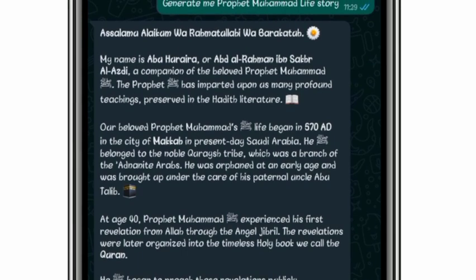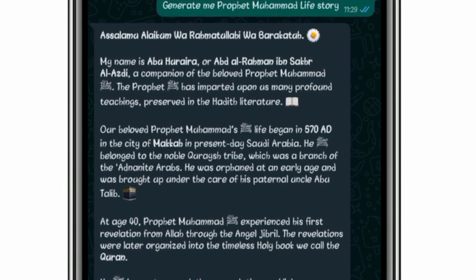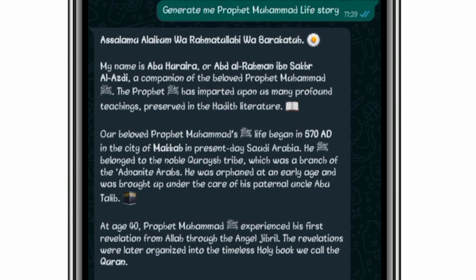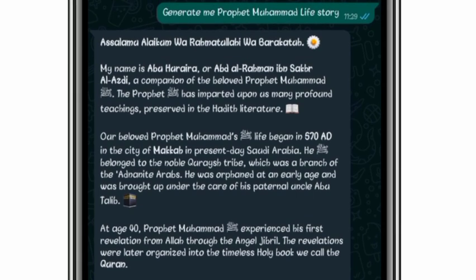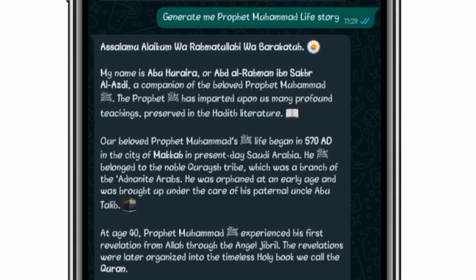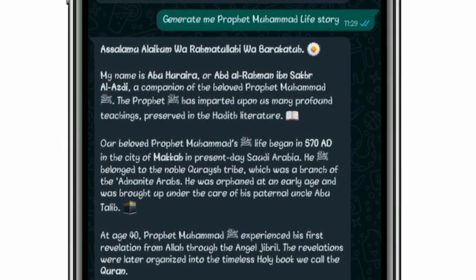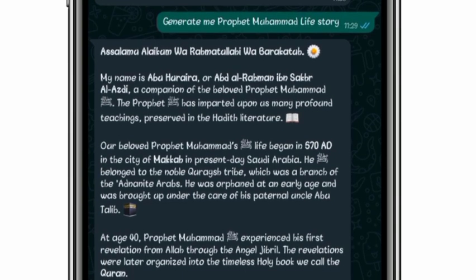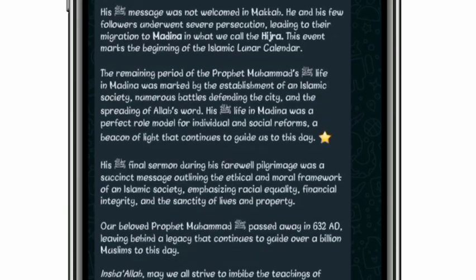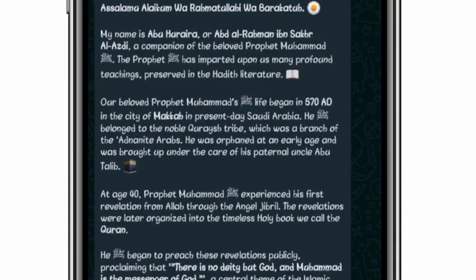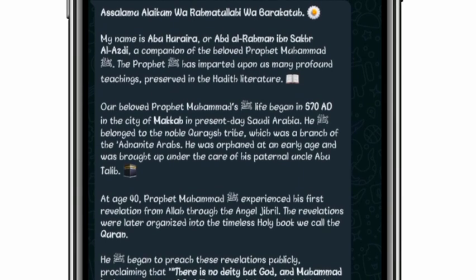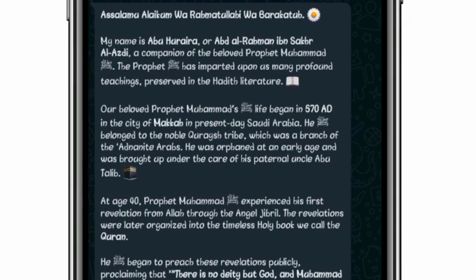The Prophet imparted upon us many profound teachings preserved in the Hadith literature. So it is now giving me the life story of Prophet Muhammad sallallahu alaihi wasallam. He said our beloved Prophet Muhammad's life began in 507 after the death in the city of Mecca in present day Saudi. So it will just give me a detailed story about Prophet Muhammad sallallahu alaihi wasallam.